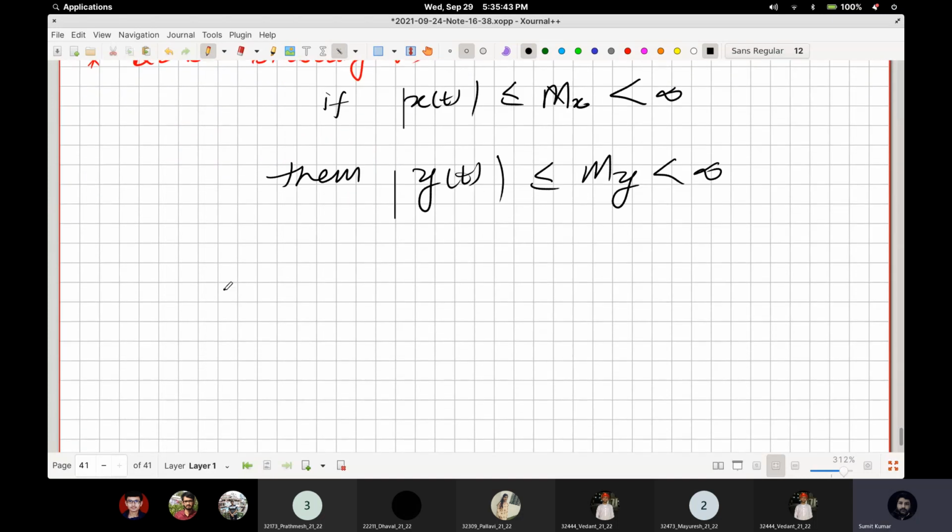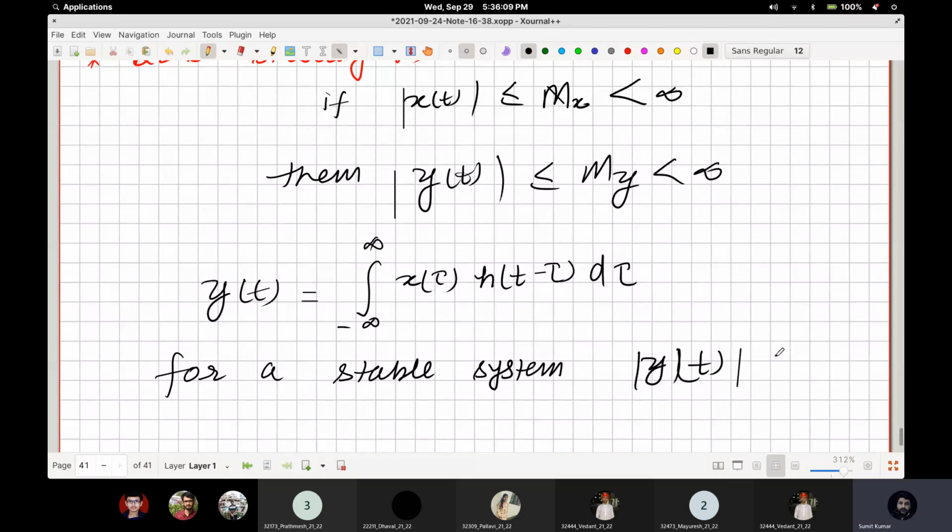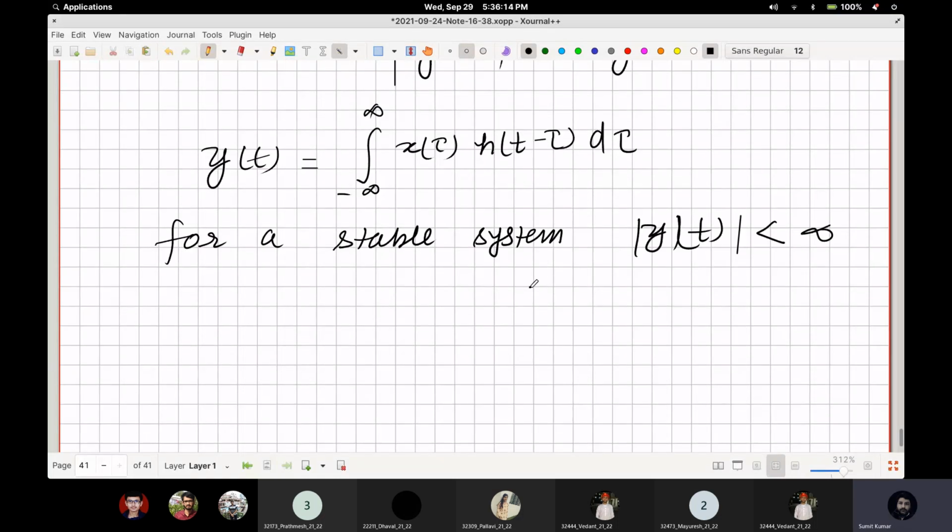In terms of impulse response, our output is related to input like this: y of t is the integral from minus infinity to infinity of x of tau h of t minus tau d tau. And for a stable system, the mod of y of t should be less than infinity when x of t is bounded.